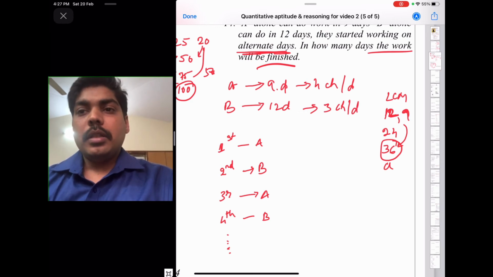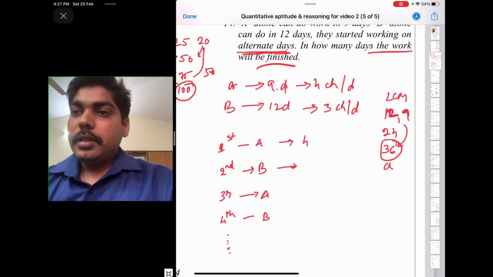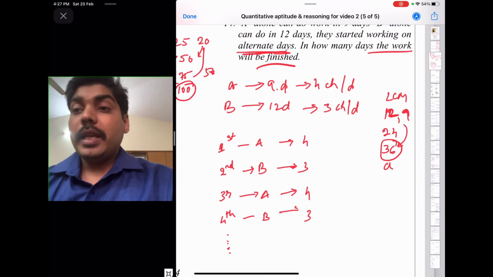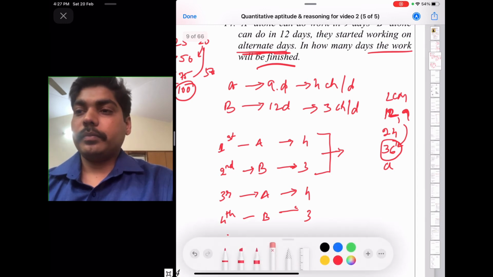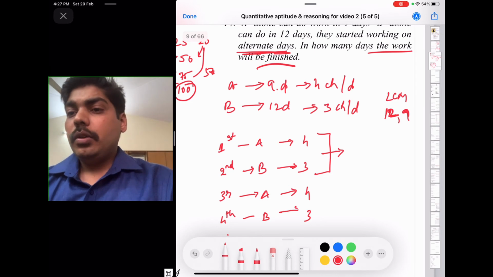Okay, fine. Now A will come on the first day. He will arrange how many chairs? 4 chairs, and he will go back. So B will come. B will arrange 3 chairs, and again A will come. A will arrange 4 chairs. Again B will come. So every 2 days it is repeating. Every 2 days.